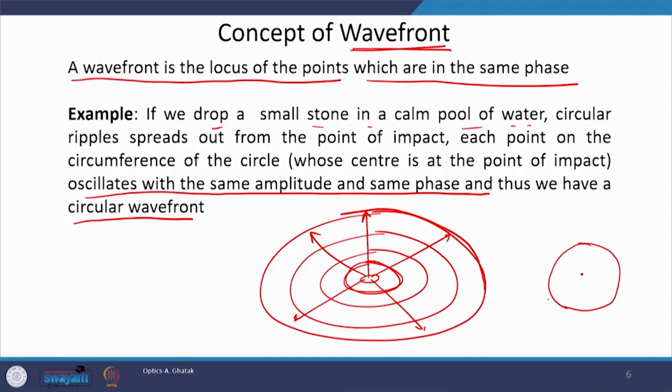The locus of points which are oscillating in the same phase would be a sphere in case of a point source. The center is our point source, and the locus of points which are moving in the same phase is a sphere. Therefore, in case of a point source we have a spherical wavefront.